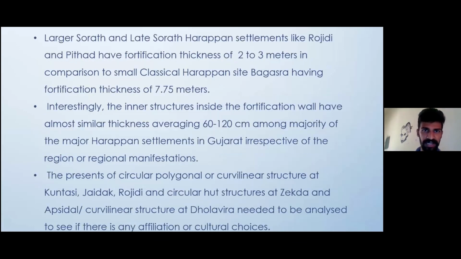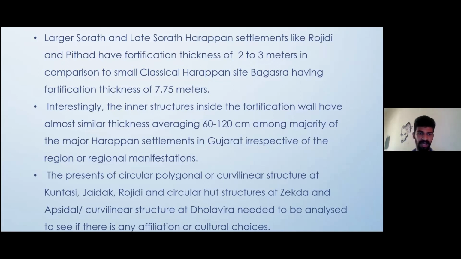Larger Sorath and late Sorath Harappan settlements like Rojdi and Pithad have fortification thickness of 2 to 3 meters, in comparison to the small classical Harappan site Bagasra, having a fortification thickness of 7.75 meters. Interestingly, the inner structures inside the fortification wall have almost similar thickness, averaging from 60 to 120 centimeters among the majority of the major Harappan settlements in Gujarat, irrespective of their region or regional manifestations.